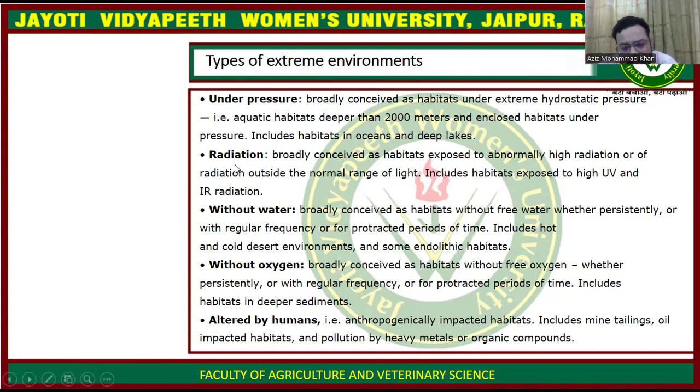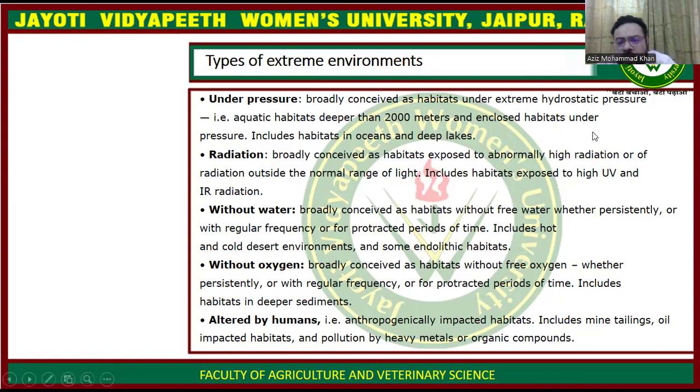We can say that this is also a non-tolerable condition, and simple types of microorganisms cannot survive these conditions. Next is radiation. We know that radiation is a condition where high radioactive waves are spread. It is broadly conceived as a habitat exposed to abnormally high radiation. When a geographical area is exposed to high radiation, that is the radiation area, and this condition is also a type of extreme condition, and the normal range of light is not found there.